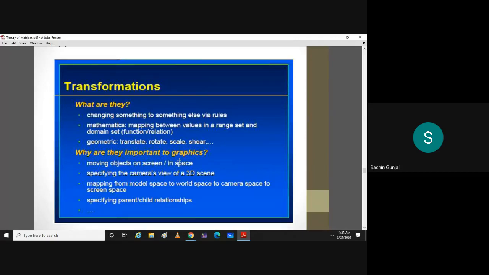Likewise you can do operations using transformations. Then specifying the camera view in a 3D scene, mapping from model space to world space to camera space to screen space. Many more applications are there in computer graphics, and the basic rule for those transformations is the matrix.